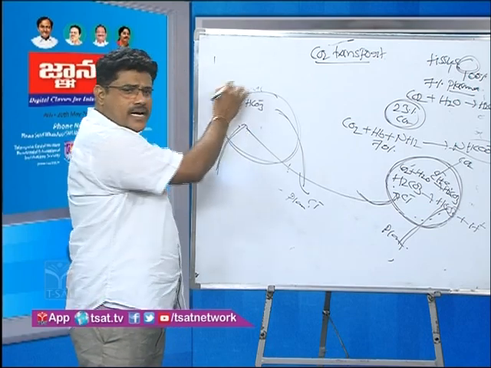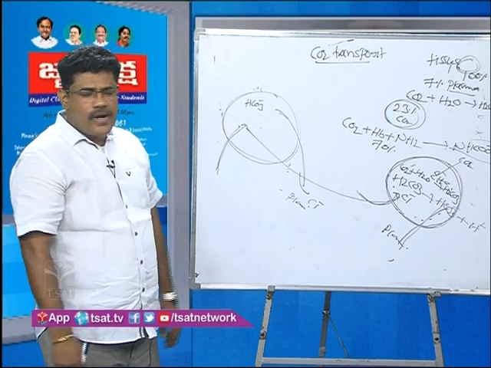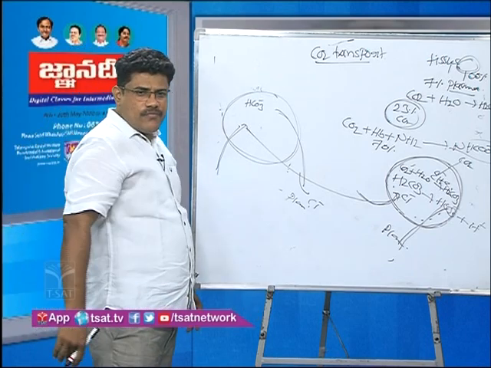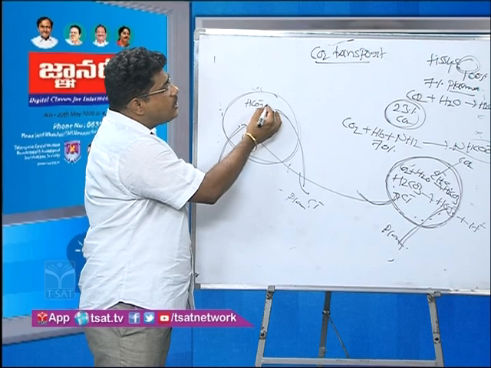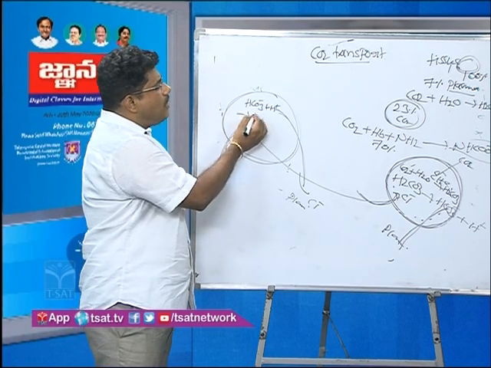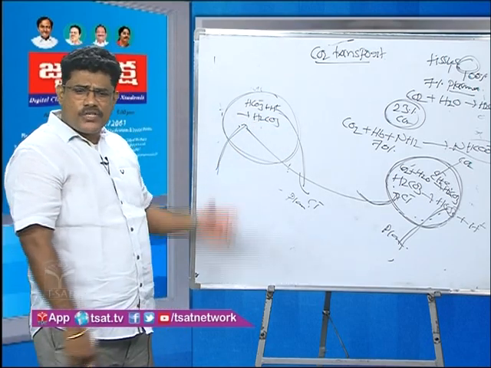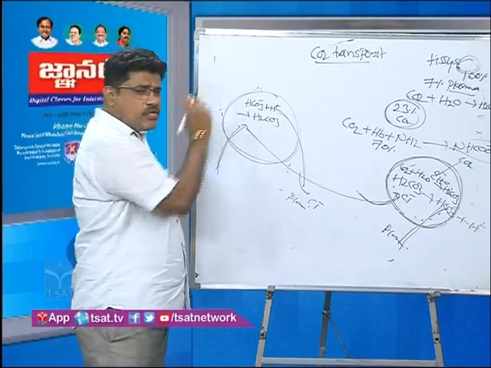HCO3 minus ions enter into what? RBC. You understand my point? So this is reverse chloride shift. Here, H plus ions bind with HCO3 minus. Now they form what? H2CO3. So finally H2CO3 is formed.